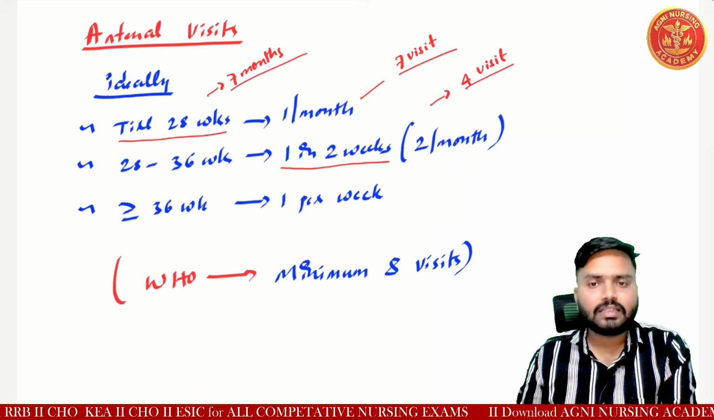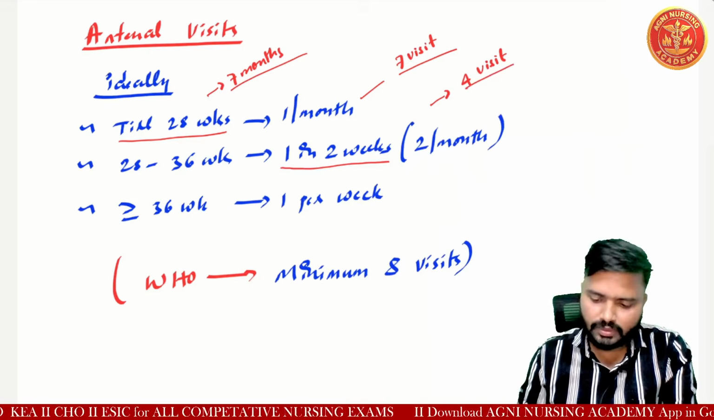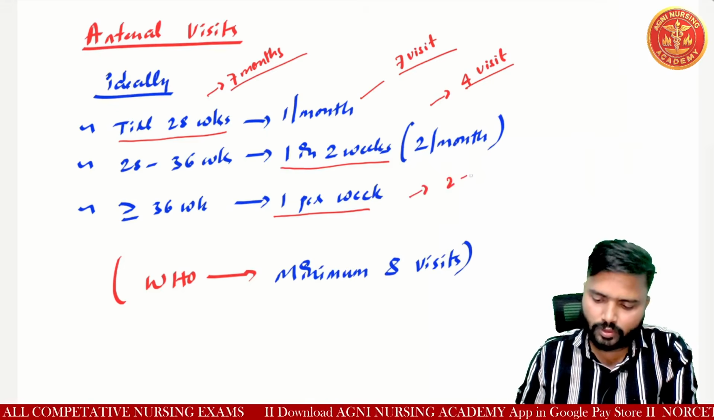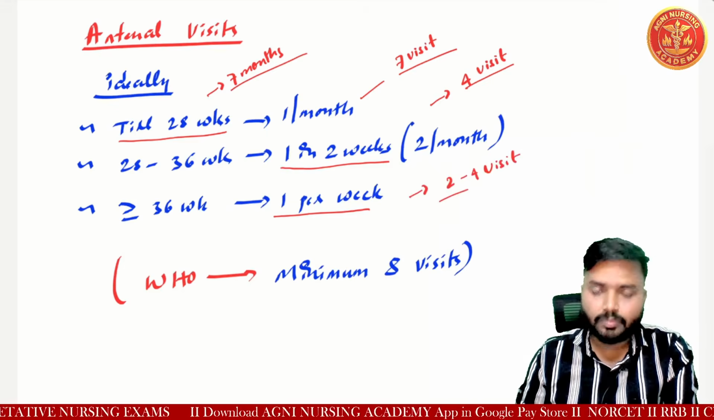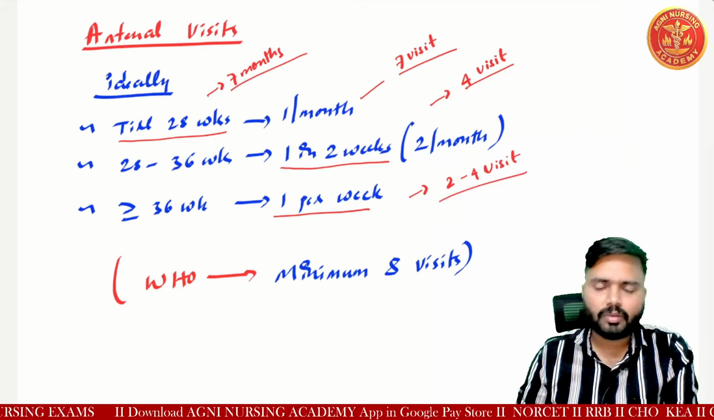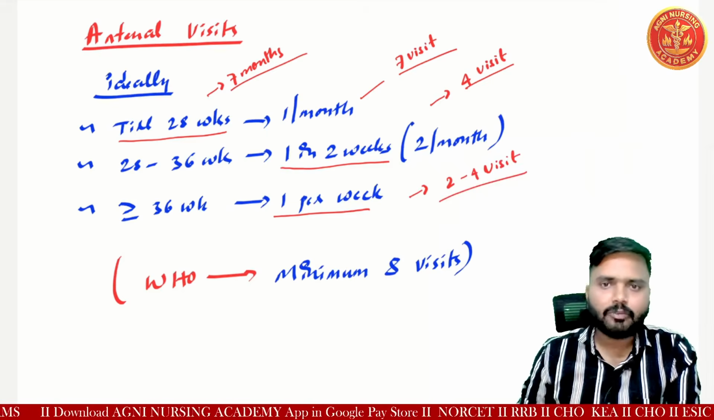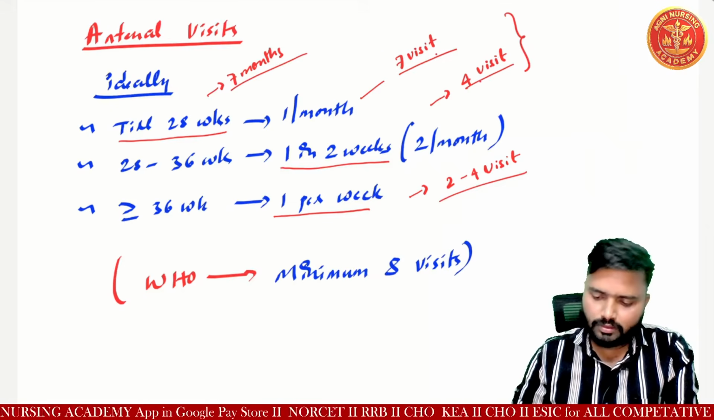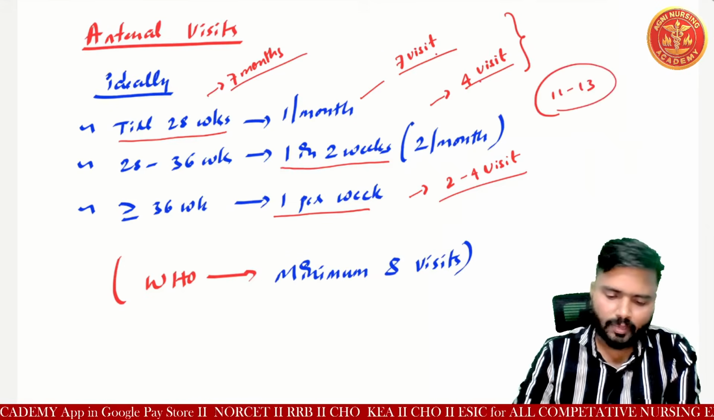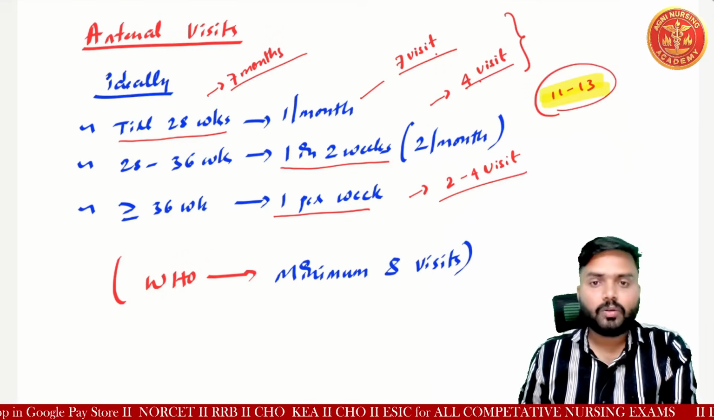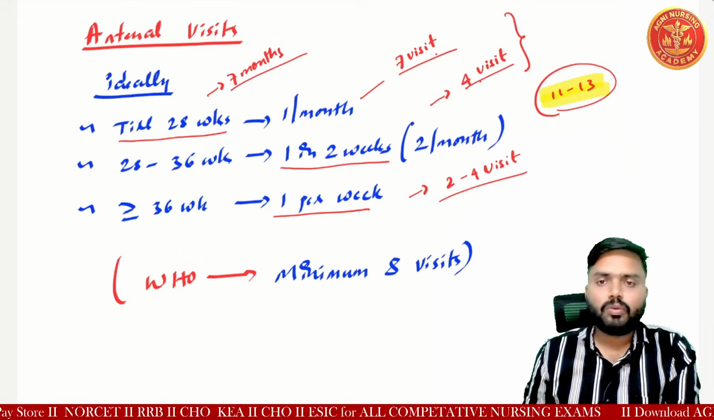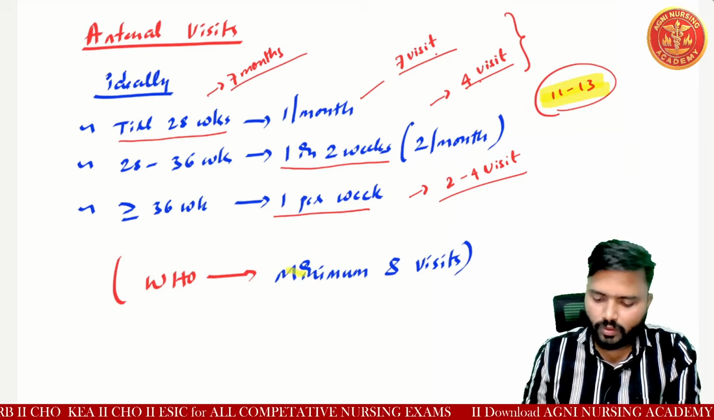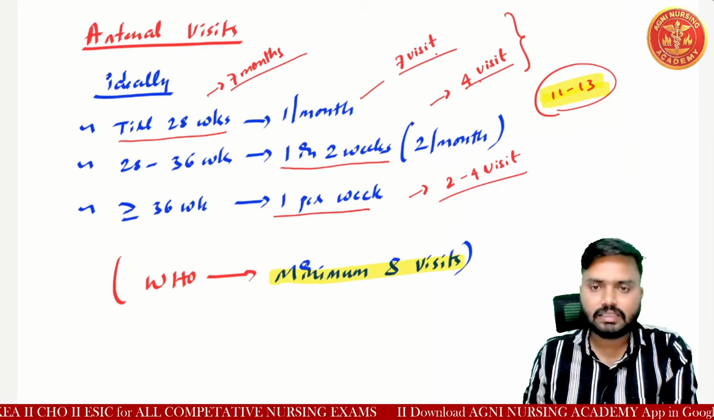Okay, and after 36 weeks, if it goes beyond 9 months, one visit per week is compulsory. For example, you can take 2 to 4 visits, based on preterm or postterm labor, meaning it will vary according to when labor happens. So 7 plus 4 is 11, 11 to 13 antenatal visits will happen. And according to the WHO, a minimum of 8 visits is compulsory. Understood? So according to WHO, minimum 8 visits is compulsory.